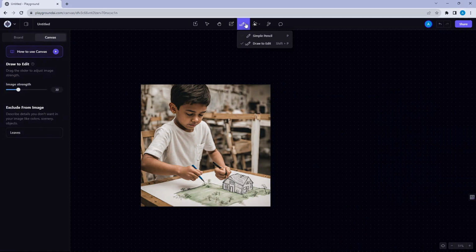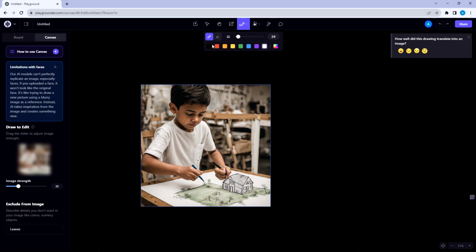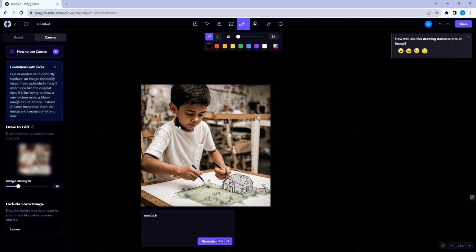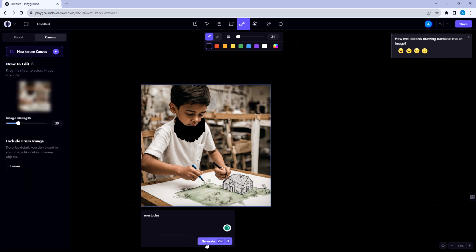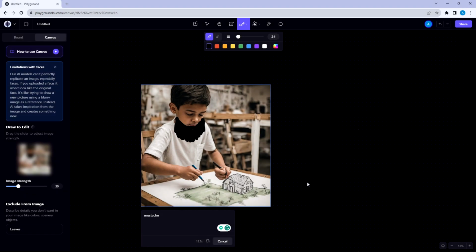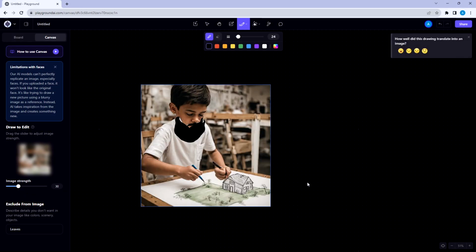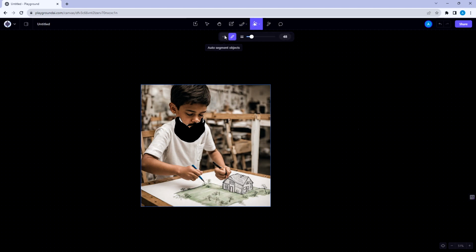Draw tool to draw on your image and regenerate the image with your drawing and prompts. Erase tool to select and erase objects in your image.